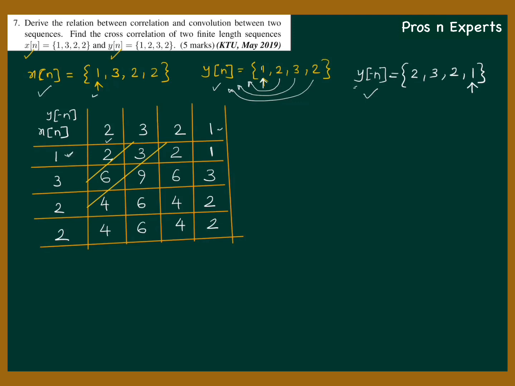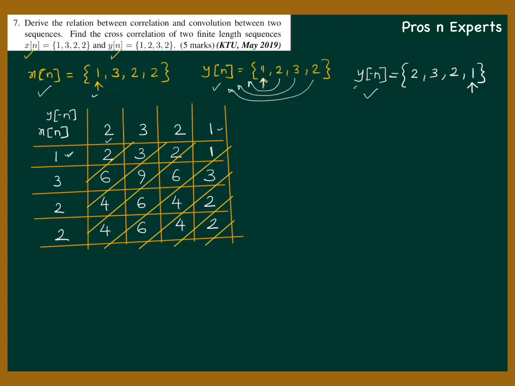My next diagonal will be including 3 of these values. The next diagonal will have 4 values. That's the maximum. Now the next diagonal includes these 3 samples, the next diagonal these 2, and finally the last one.